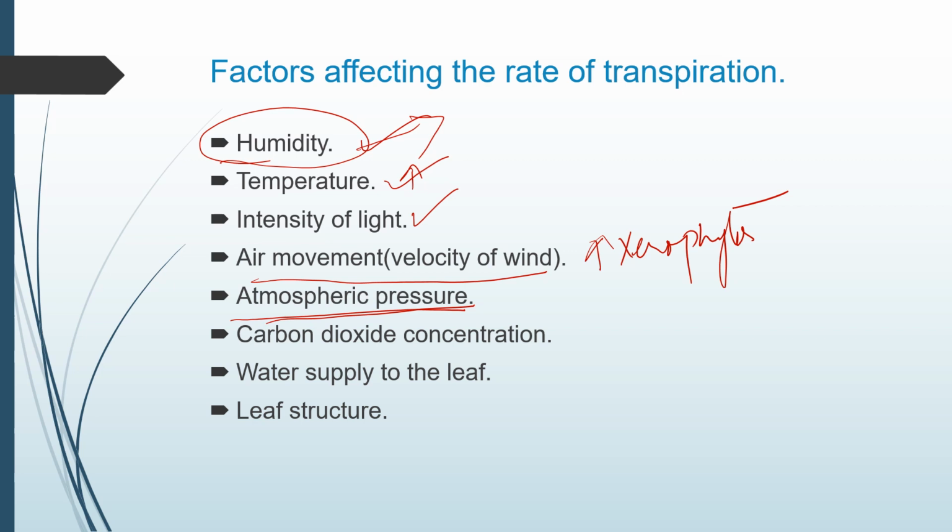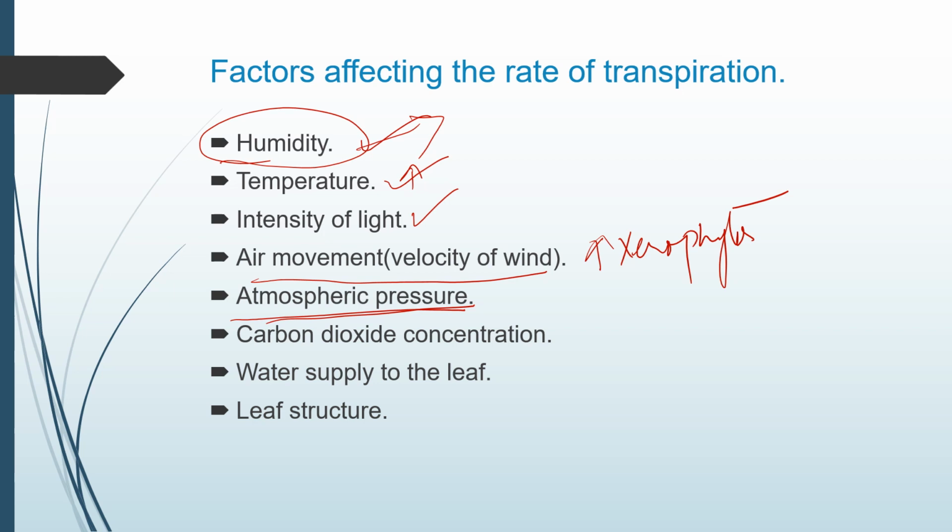So whenever there is a decrease in atmospheric pressure, the diffusion of water vapor from the stomata always increases. The lower the atmospheric pressure, the greater will be the rate of evaporation from the leaves, right? So the rate of transpiration increases with the decrease of atmospheric pressure, that is, it is inversely proportional to the atmospheric pressure. When the atmospheric pressure increases, the rate of transpiration decreases, and when the atmospheric pressure decreases, the rate of transpiration increases.